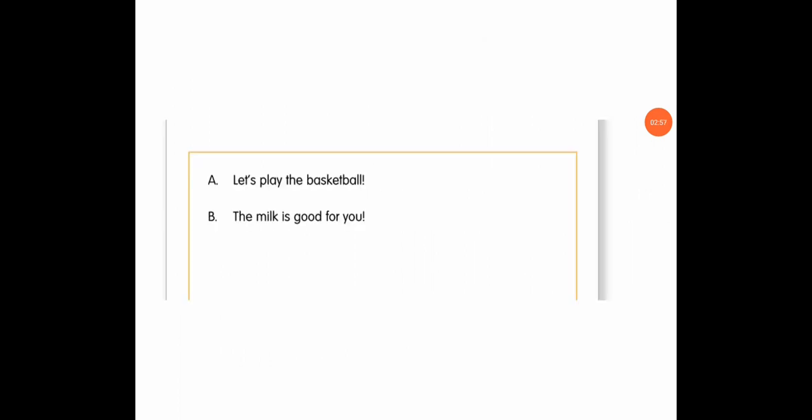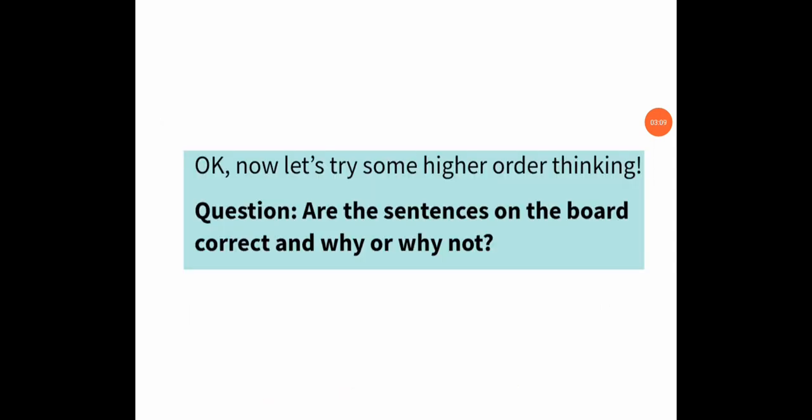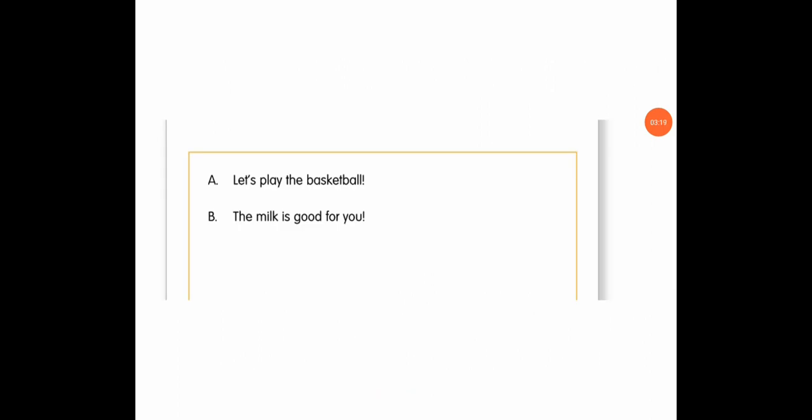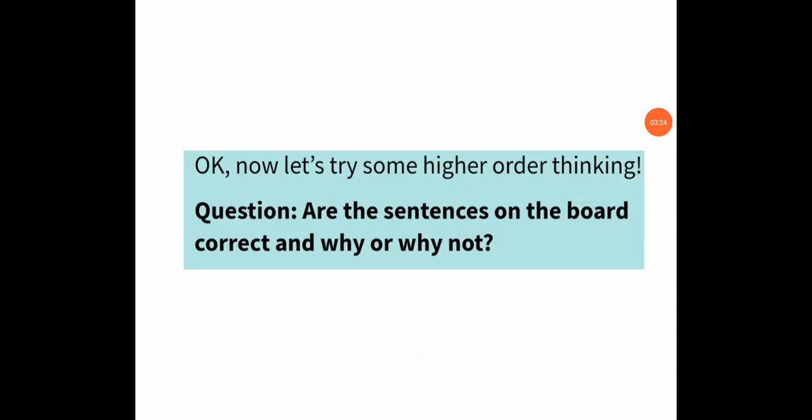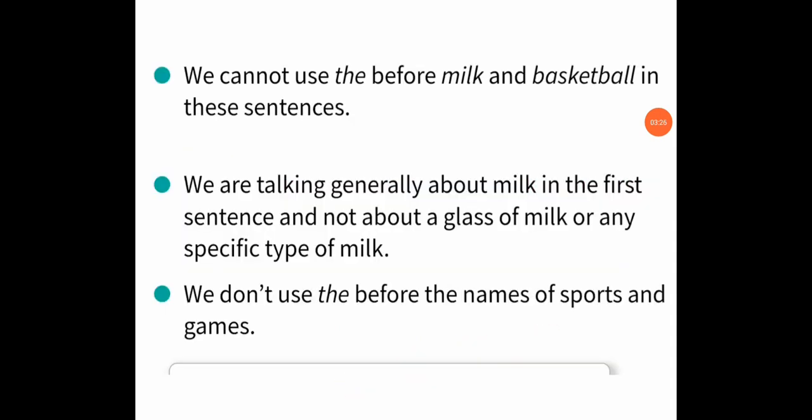Next one. Now look at these sentences. Here are two sentences. Let's play the basketball. And second one, the milk is good for you. So students, tell me, are the sentences on the board correct? And why or why not? Are these sentences correct? No, these are not correct. So now let's discuss.